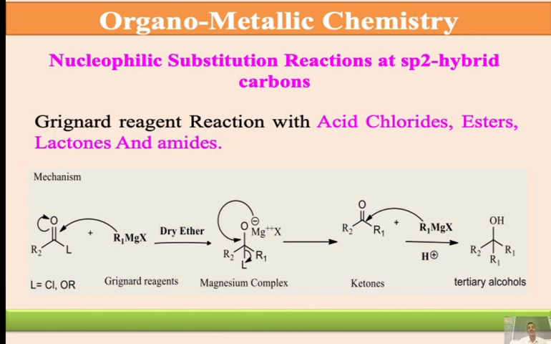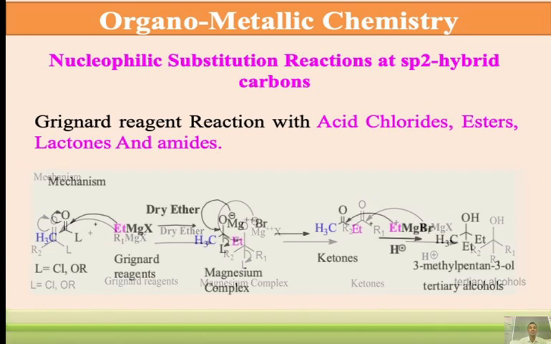After getting the ketone, we add one more equivalent of Grignard's reagent, which attacks the electron deficient carbon, and the carbon-oxygen pi bond is shifted towards the oxygen, followed by hydrolysis. So R1 is already on the left hand side, R1 on the right hand side. One more group we have to introduce downwards, and OH is at the top. Followed by hydrolysis, we get a tertiary alcohol. So this is the reaction with acid chlorides, esters, lactones and amides.